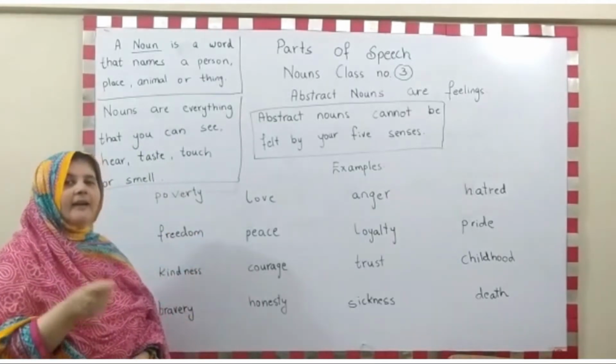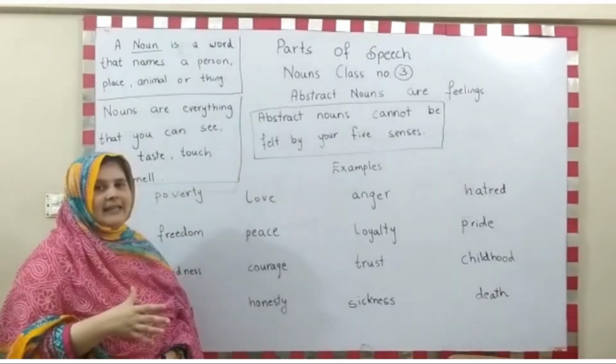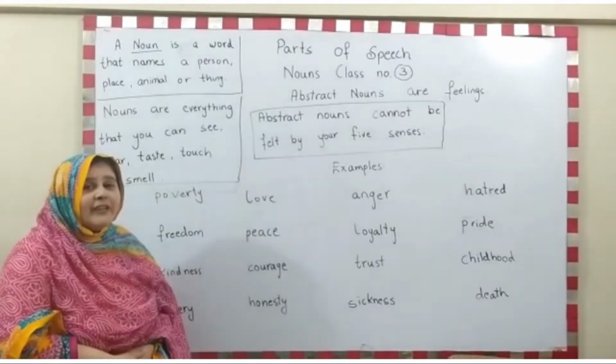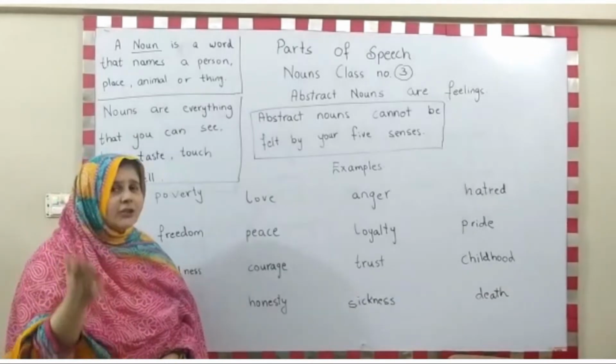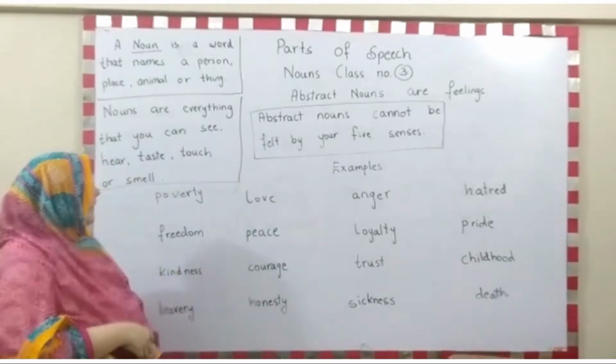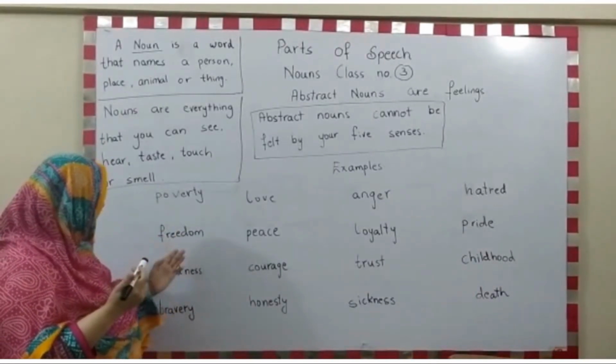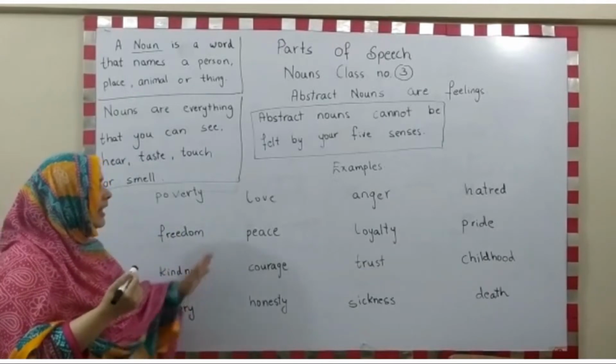Abstract nouns are things that we cannot sense with our five senses. They are feelings. Feelings that you can only feel, but you cannot see, you cannot touch, you cannot hear, you cannot smell, or you cannot taste them. A few examples of abstract nouns are poverty, freedom, kindness, bravery, love.